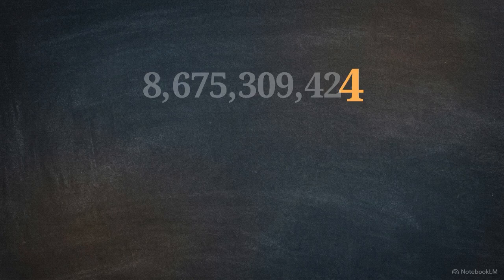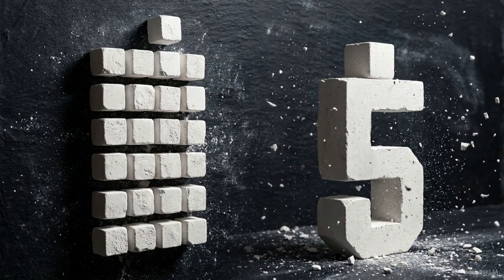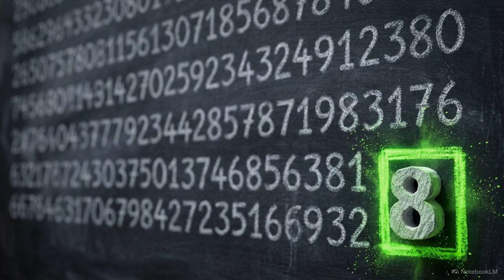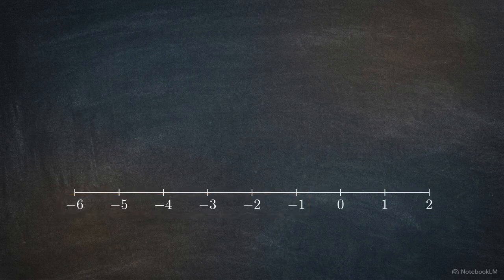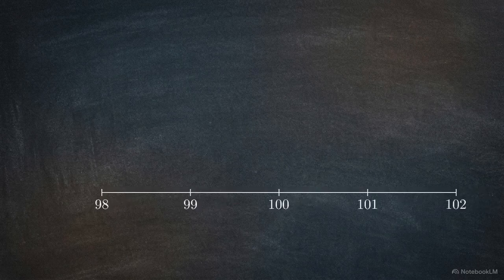If a number ends in 0, 2, 4, 6, or 8, it will always divide cleanly into pairs. If it ends in 1, 3, 5, 7, or 9, it will always leave that single remainder behind. Because the final digit perfectly mirrors the remainder of the entire value, you can identify the parity of any integer instantly, no matter how many digits it contains. This rule of parity applies identically to negative integers. The same pairing logic works for -2, -4, and -100 as it does for their positive counterparts.